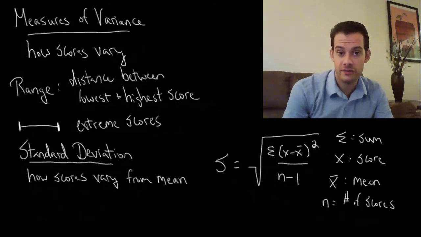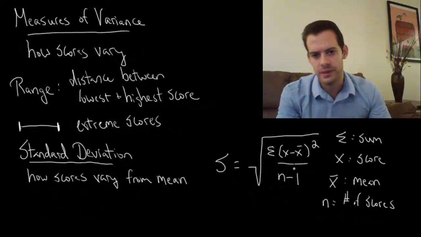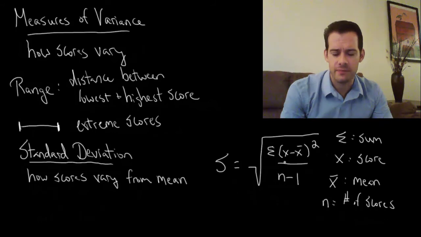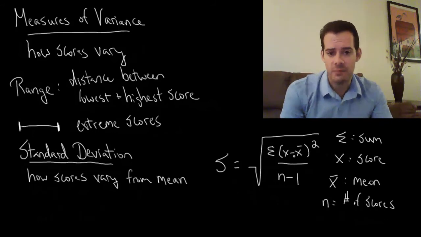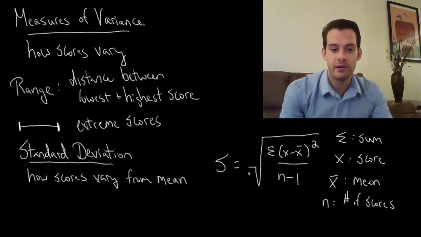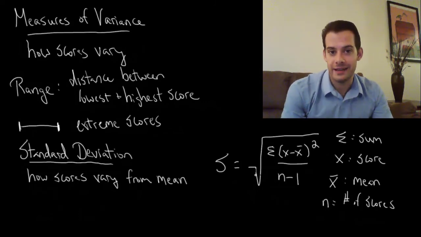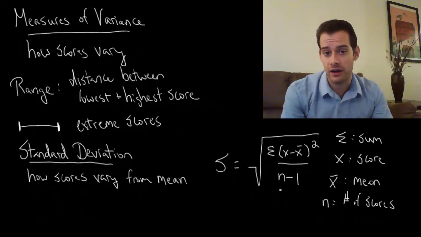And the reason we have this square here is because some of the scores are going to be above the mean and some of the scores are going to be below the mean. And when we subtract the mean from the score, we're going to end up with some negative numbers. And we want to cancel those out, so we square them so that they're not negative anymore. So we add all of those differences up, and then we take the average of them. So we divide it by the number of scores minus 1. And then, since we squared earlier, we have to take the square root of that sum in order to get the actual standard deviation. And like I said, you probably won't have to calculate this by hand, but the important